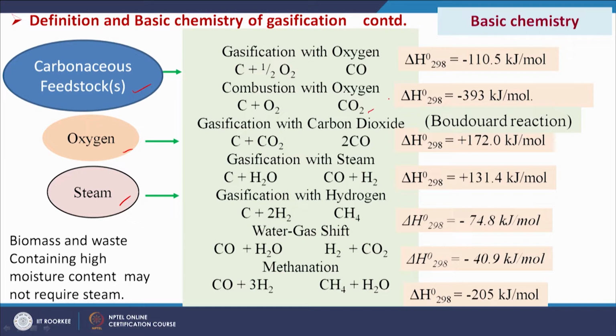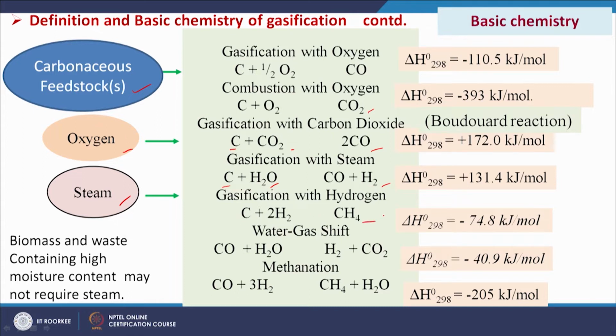So, that gives CO2, and gasification with carbon dioxide: C plus CO2 gives 2 CO, and then gasification with steam: C plus steam which is provided gives CO plus H2 as the products, and gasification with hydrogen. So, the hydrogen which is produced from the gasification with steam can react with the char and give us methane.